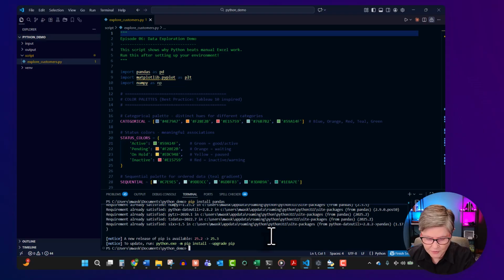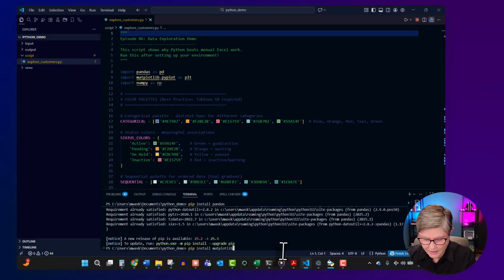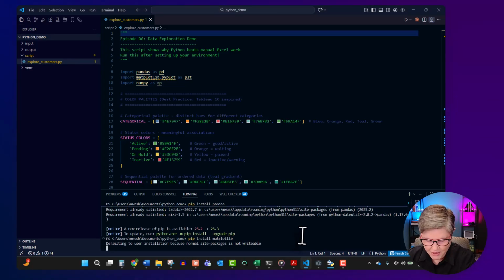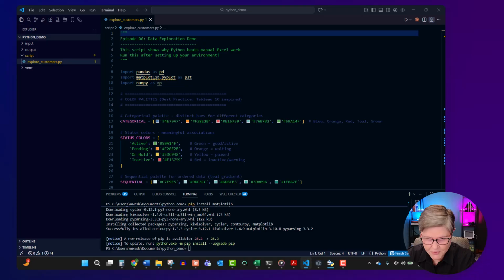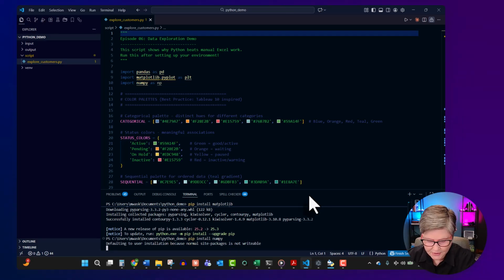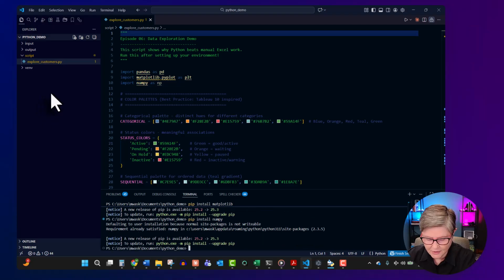I already have those libraries, so it went very quickly, but for you it might take a couple of minutes. We need to install another library, which is matplotlib. This will enable Python to create charts for us. This also might take a few minutes. Okay, another Python library here, which is numpy. Copy and paste, click enter. We are still in the terminal here.